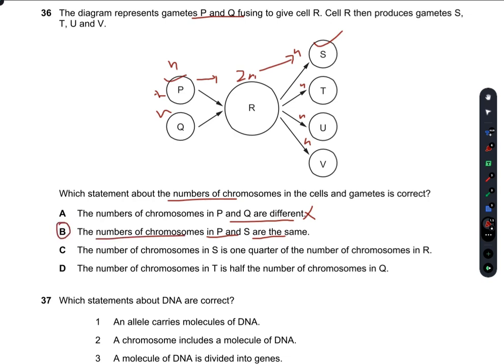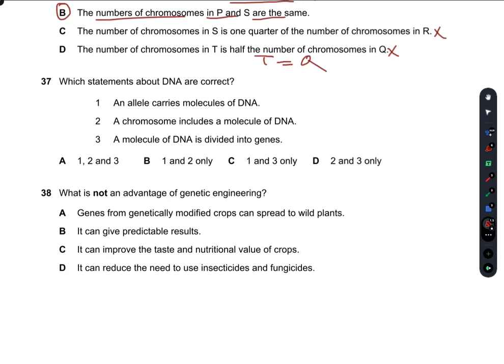The number of chromosomes in S is one quarter of number of chromosomes in R. No, this is wrong. And the number of chromosomes in T is half the number of chromosomes in Q. No, the number of chromosomes is same in T and Q. T is equal to Q. So B is our right answer.